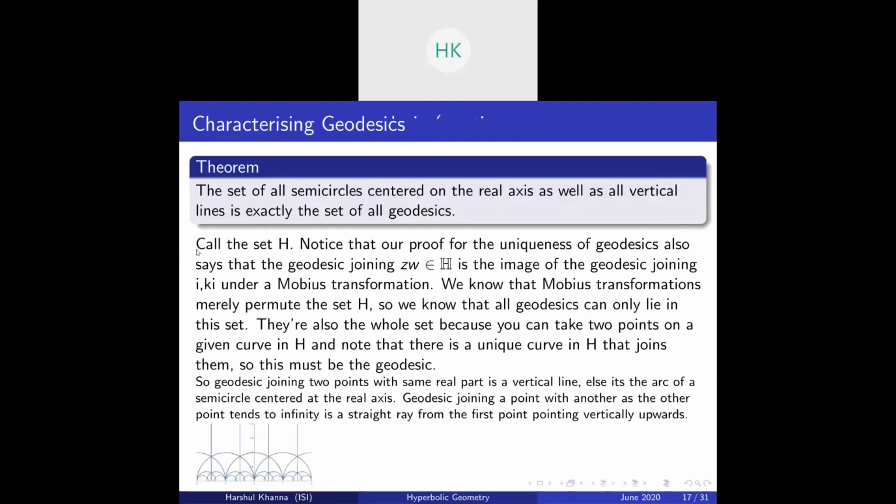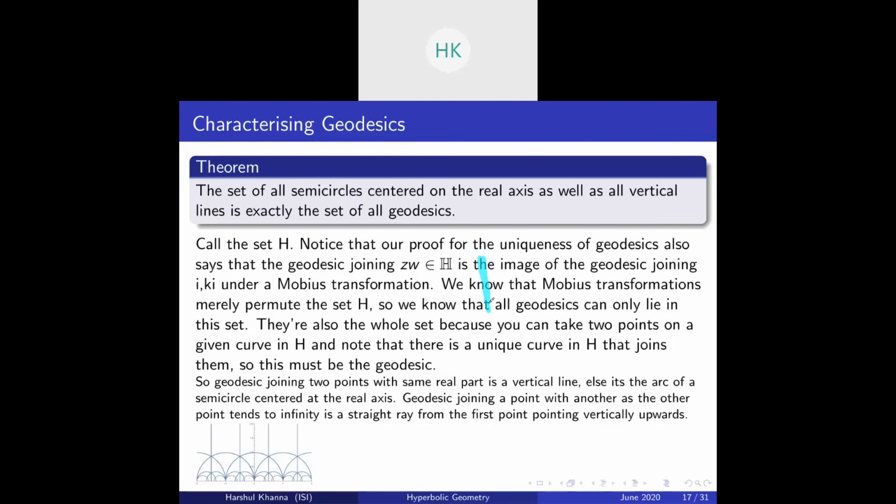We saw that the set of all semicircles centered on the real axis as well as all the vertical lines will be mapped to itself when using Mobius transformations. Now, we claim that this particular set of lines is exactly the set of all geodesics. When you took 2 points, you had the imaginary axis as a geodesic, right?